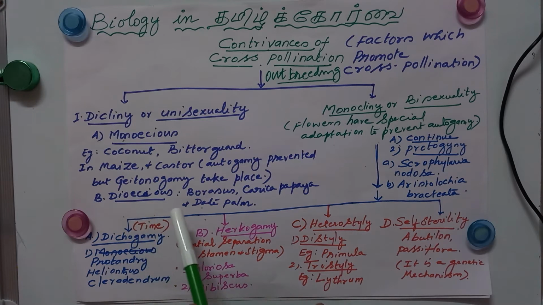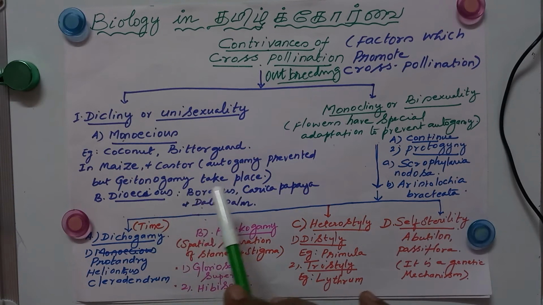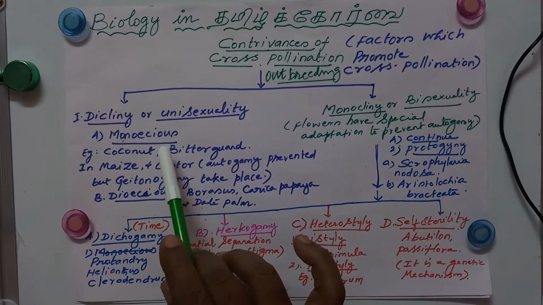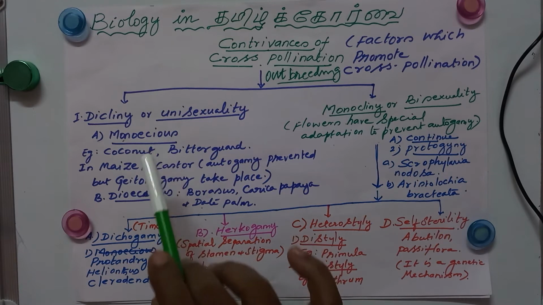Then dioecious. Okay, example: borassus, carica papaya, and date palm. Dioecious means the male flower is present in the male plant and the female flower is present in the female plant. Okay, so naturally here xenogamy can take place because there are two plants involved, two different flowers are involved. Okay, then it is called dioecious. So naturally here cross pollination only takes place, and here geitonogamy cannot take place.